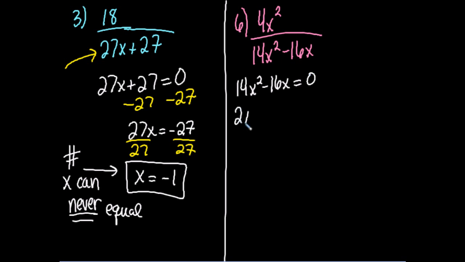So if I take a 2x out, 14 divided by 2 is 7. There were 2 x's. I took one away, so there's 1 left. And 16 divided by 2 is 8. There was 1 x. I took it away, so now it's gone.